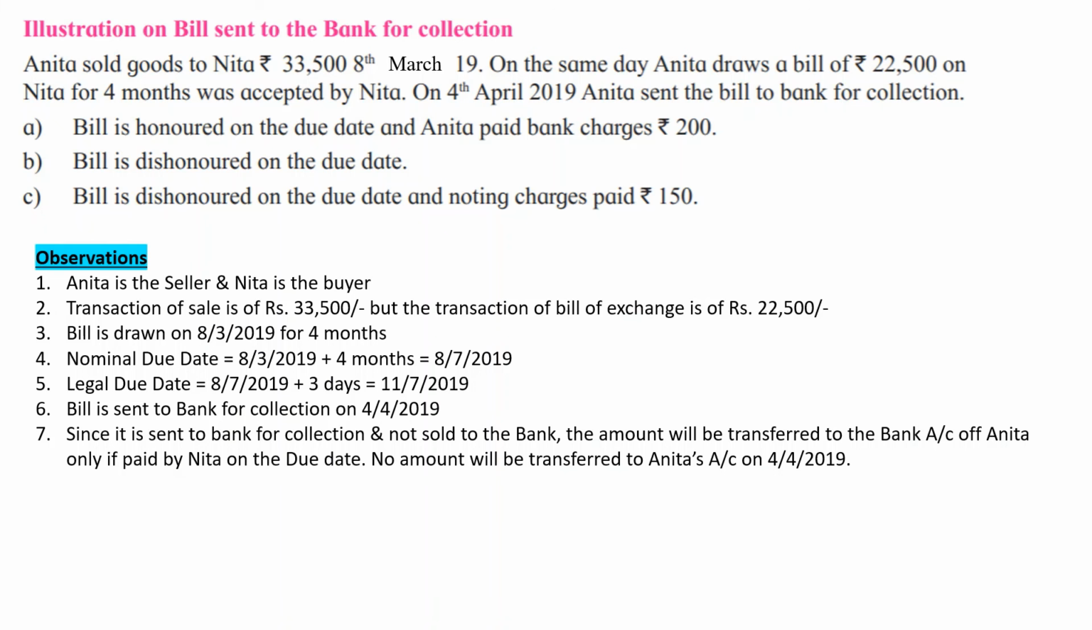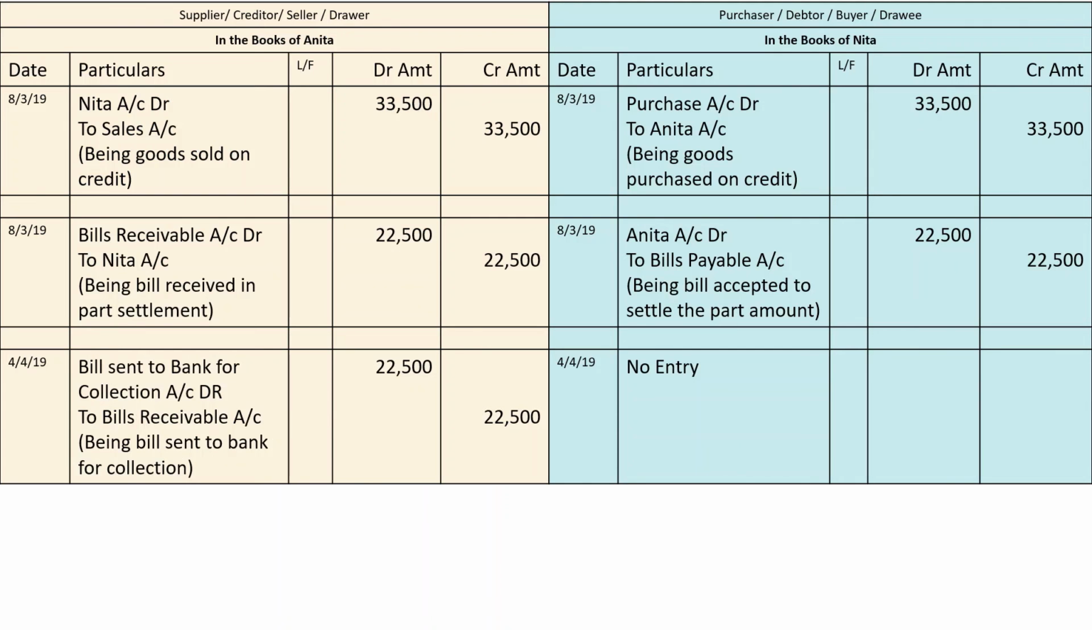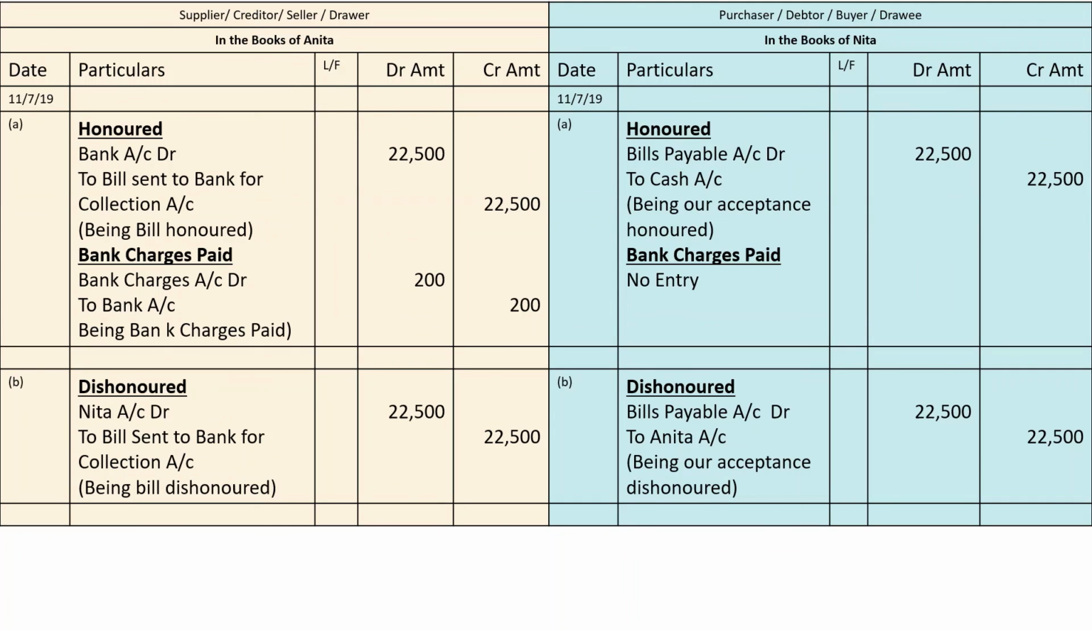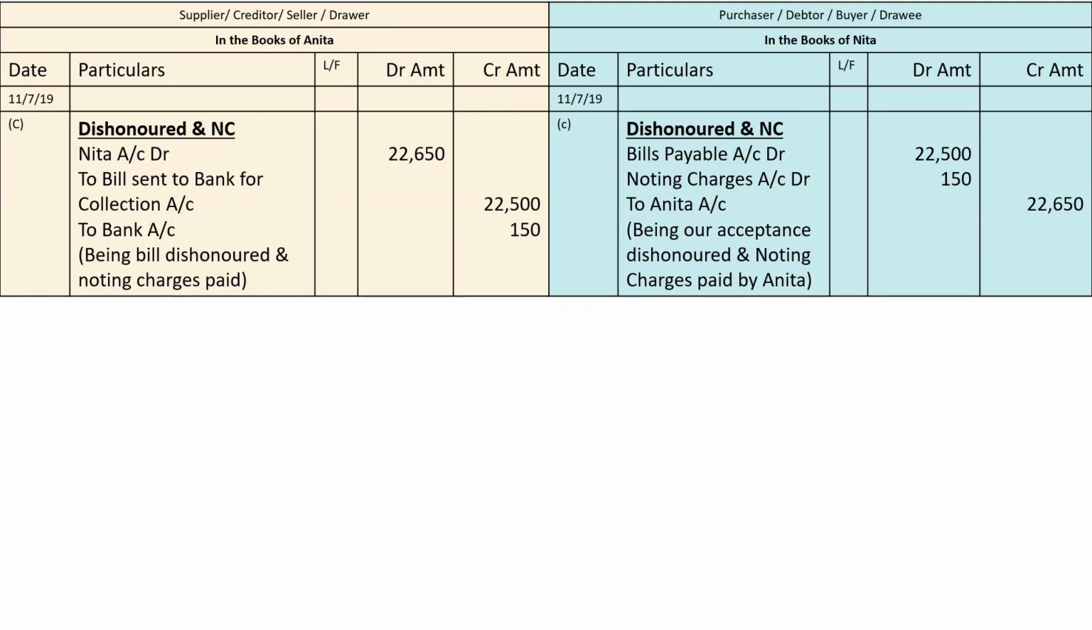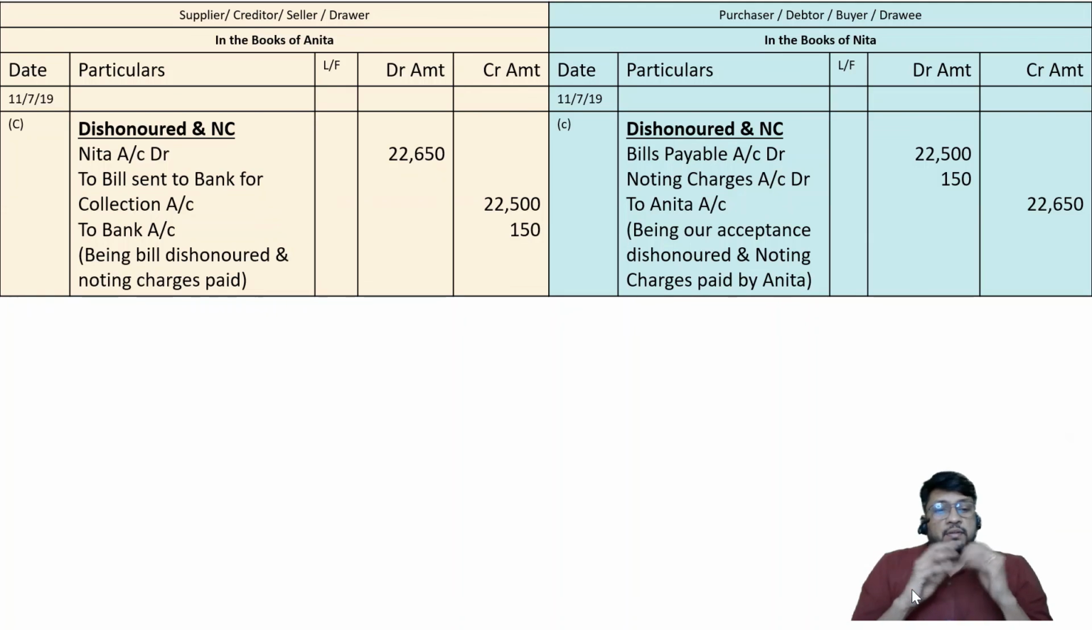First point, here I have made the observations. Second point, I have considered the constant entries. Then I have considered situation A and situation B, and then I have considered situation C. I hope all of you have understood the problem. I hope you have understood the difference between discounting of a bill and sending the bill to bank for collection.